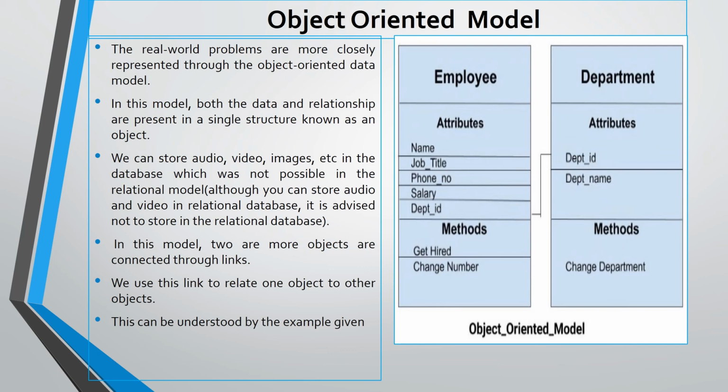This can be understood by the example given, employee and department. Employee contains the attributes name, job title, phone number, salary, department ID. And the methods are get, set, change number. Department contains the attributes department ID, department name. The method is change department. So employee and department share the same department ID. So you can link the employee and department.